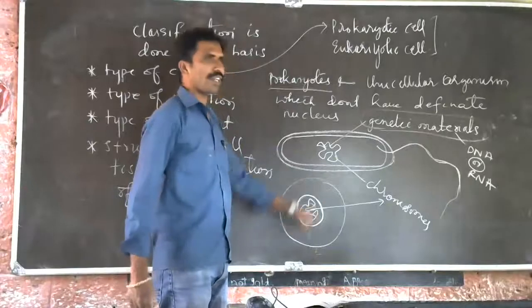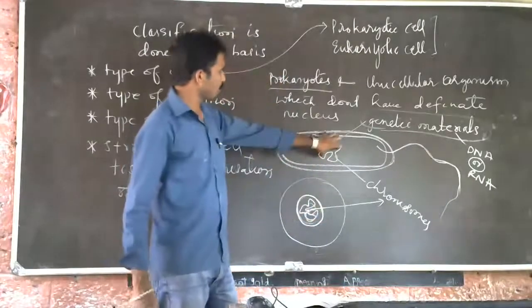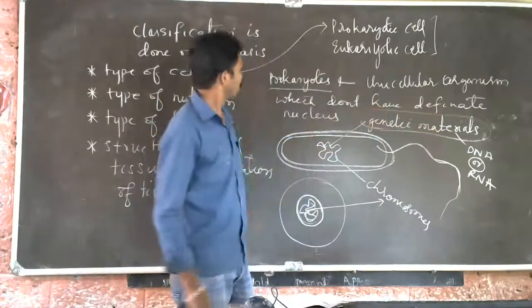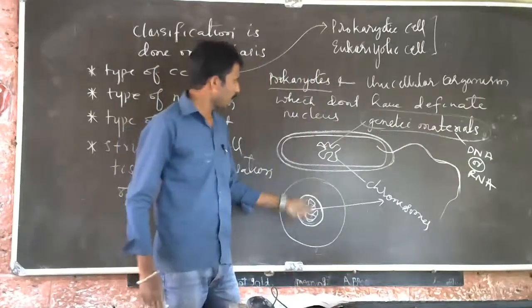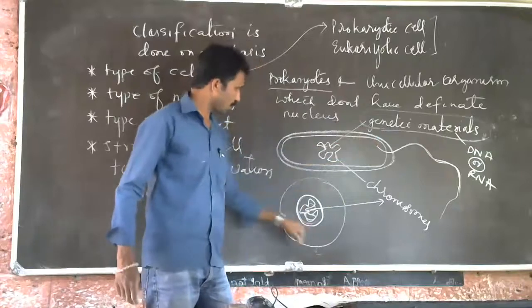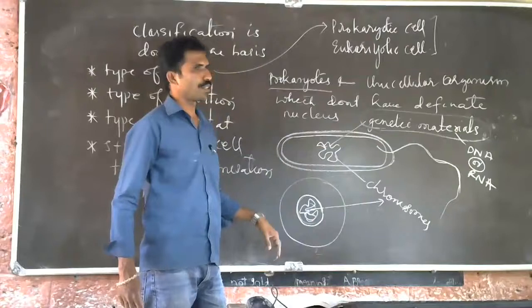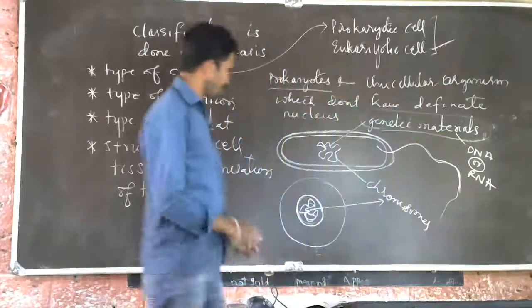This you have already studied in the last class. I will not go through this. So this is an indefinite nucleus. We call it not having a definite nucleus, which means the chromosomes, the genetic material, are not covered with a nuclear membrane. That is the difference.